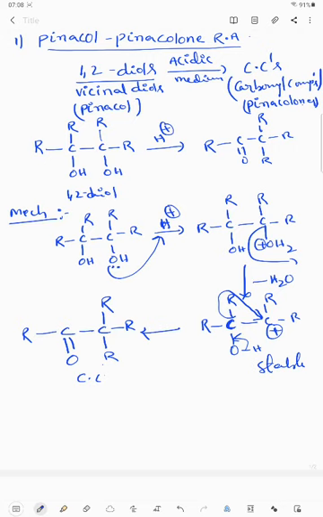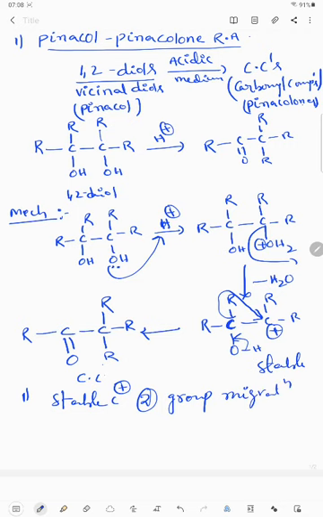Here two conditions we need to observe. One is formation of a stable carbocation, and the second one is group migration. Group migration is based on migratory aptitude.